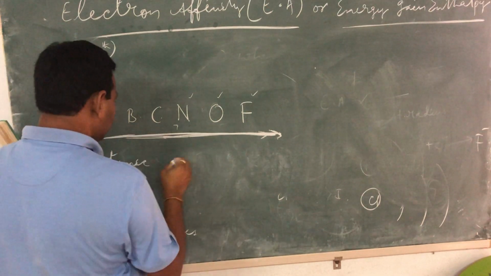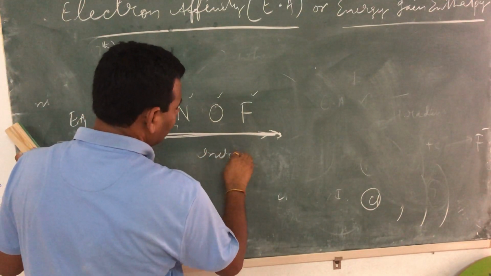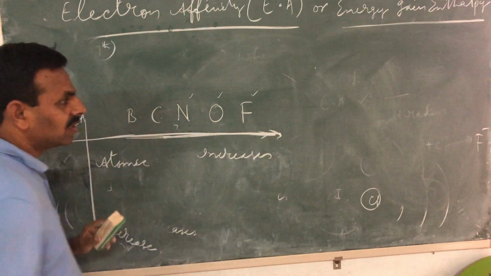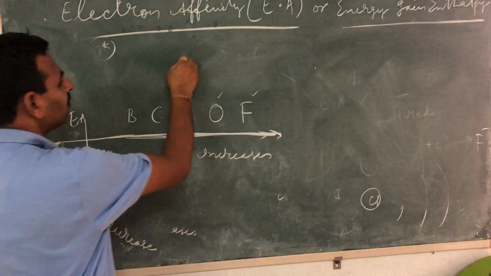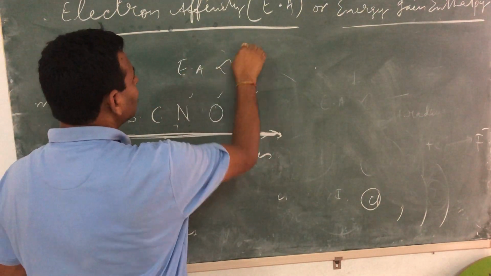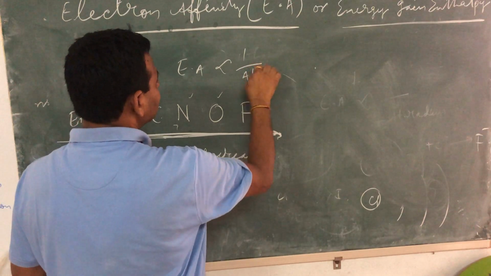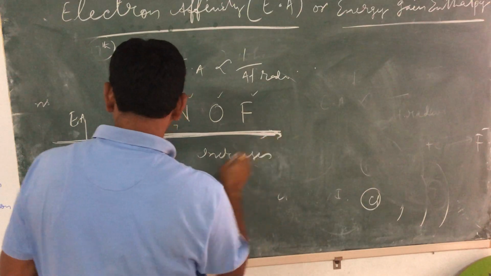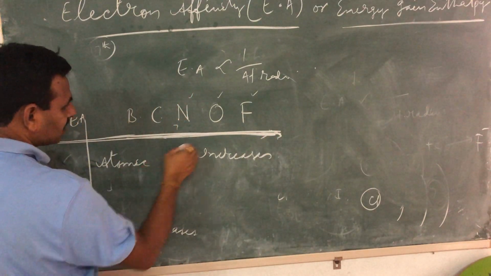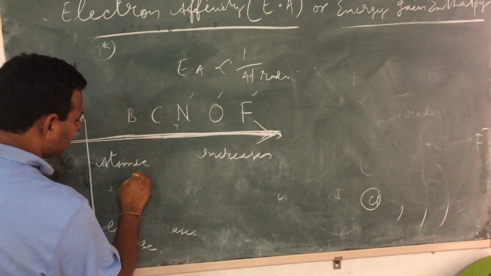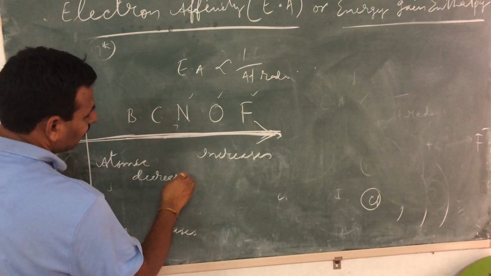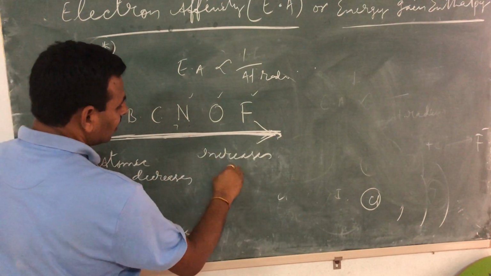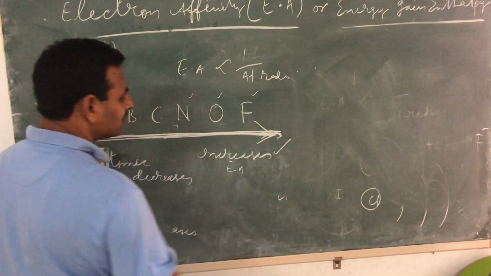So left to right it increases. Blindly you can write, because already I told you that electron affinity is inversely proportional to atomic radius. And we know that left to right atomic radius decreases. If atomic radius decreases, electron affinity increases.